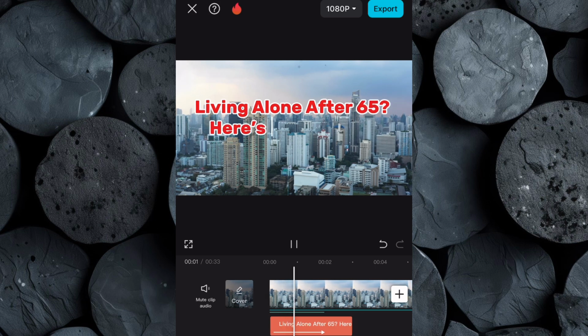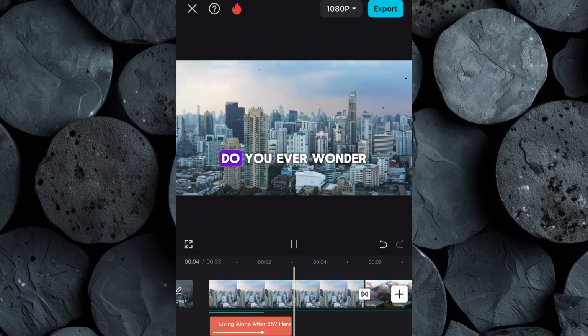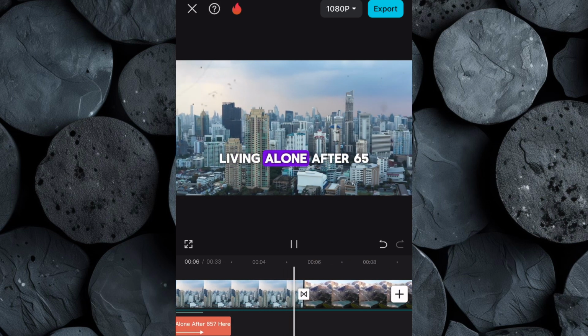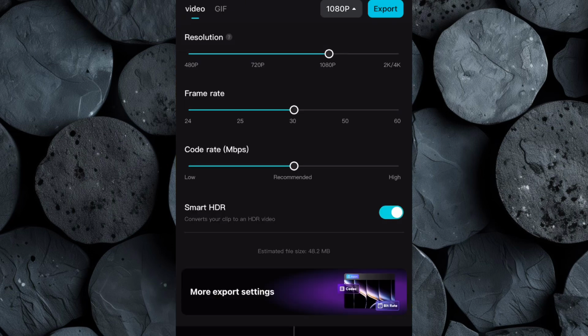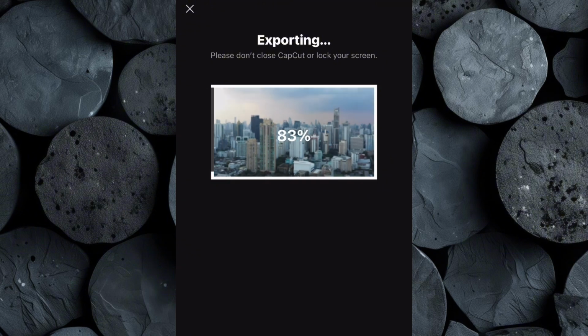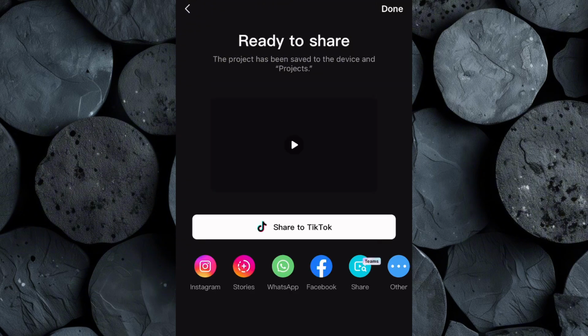Now watch the entire video from start to finish to ensure everything looks and sounds smooth. If you're happy with the results, click Export, then increase the video resolution to 4K and download the final video to your device. Now let's take a look at the final result.